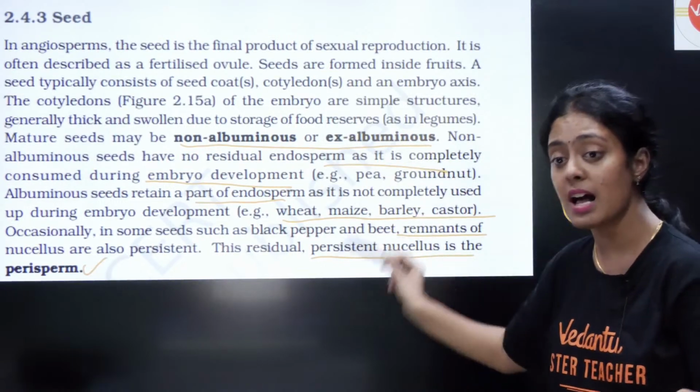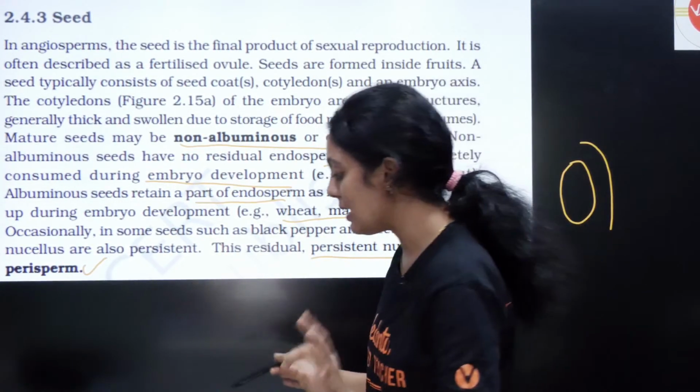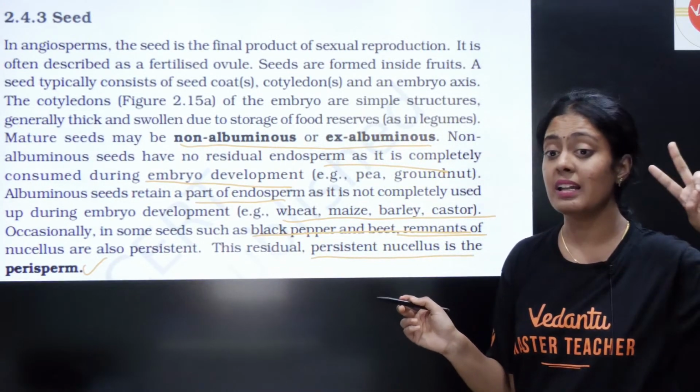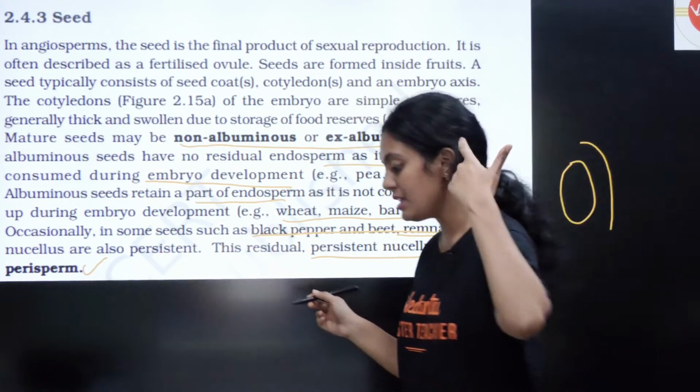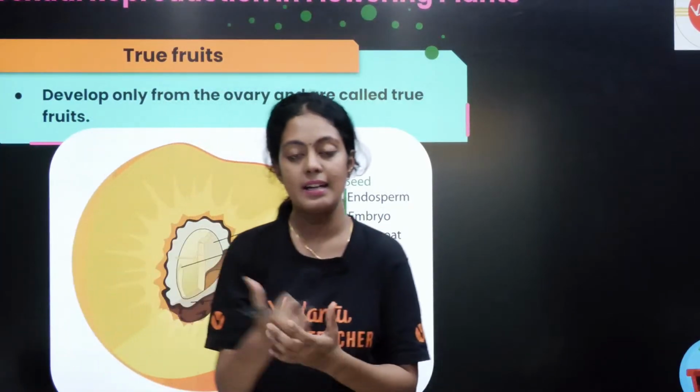This question was asked in 2023 NEET. Okay, examples for perisperm are black pepper and beet. These two are the important examples. Albuminous, non-albuminous and your perisperm. And that's why I included this entire slide.